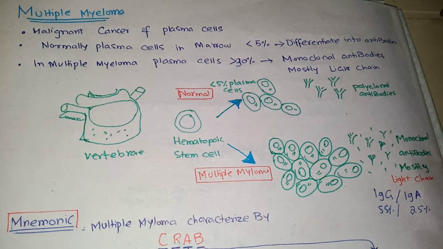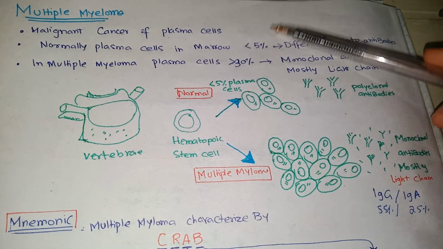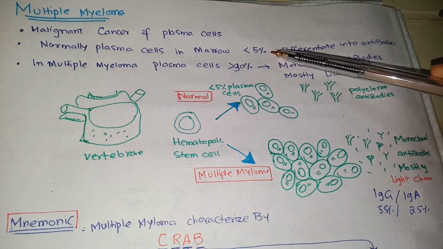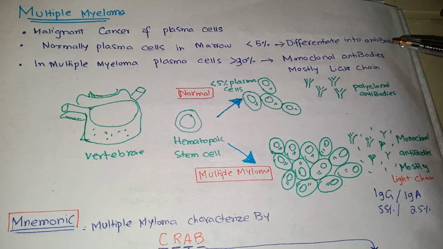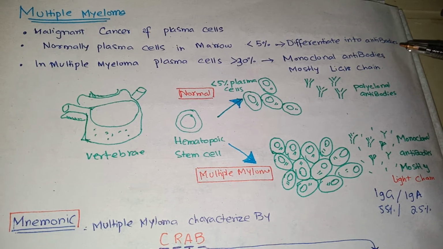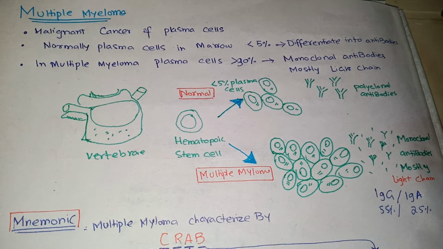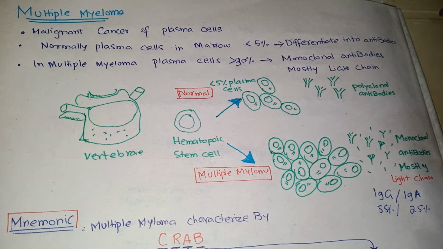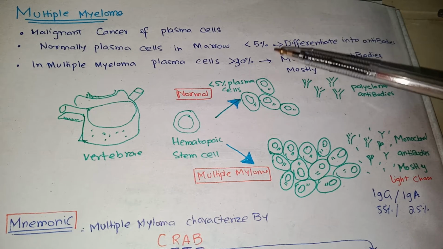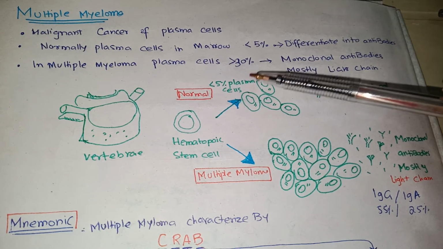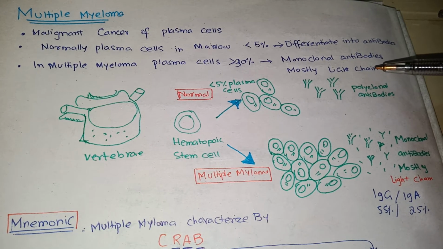Multiple myeloma is the malignant cancer of the plasma cells. Normally plasma cells are less than 5%, and these plasma cells differentiate into antibodies, which are polyclonal antibodies, and they belong to all 5 classes: IgA, E, D, M. And in multiple myeloma, plasma cells are more than 30%, and these plasma cells form monoclonal antibodies.